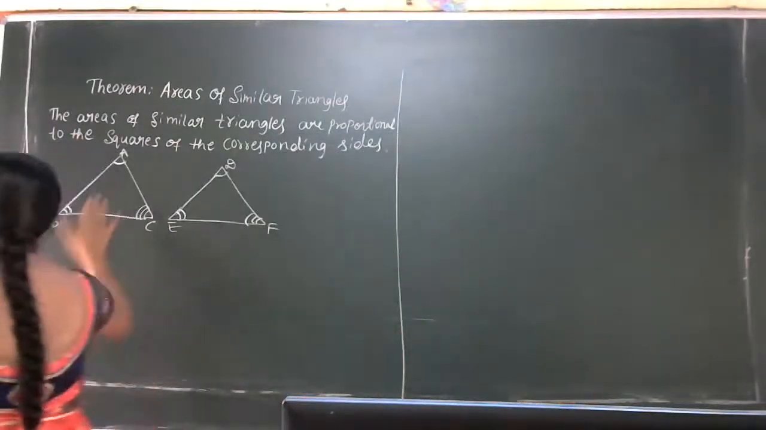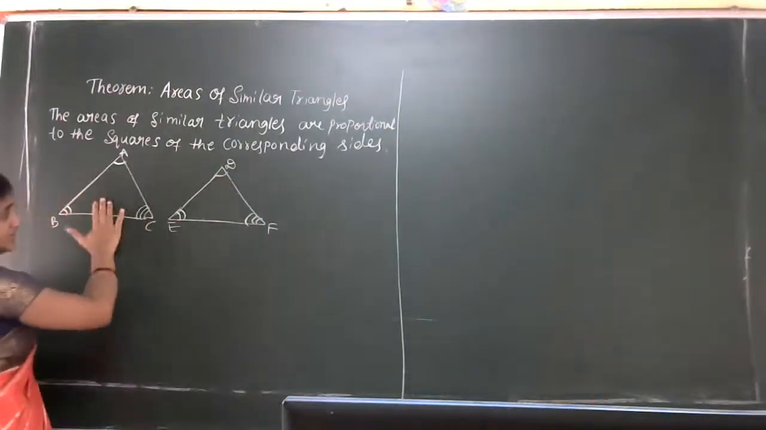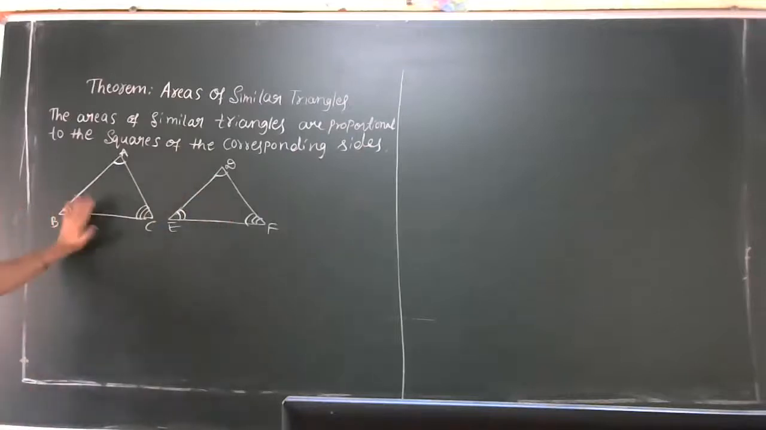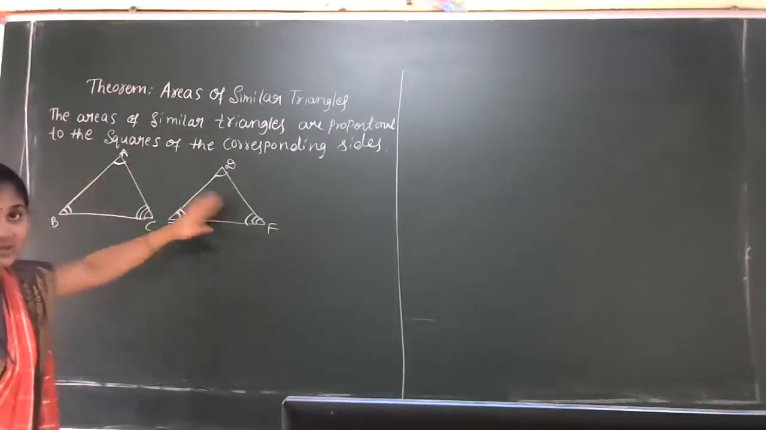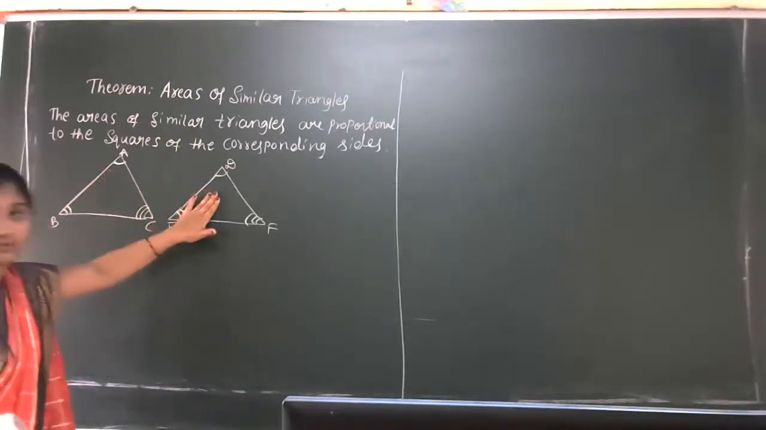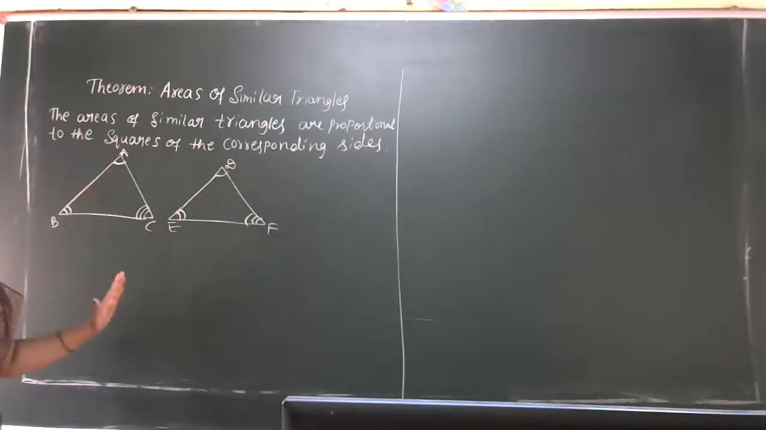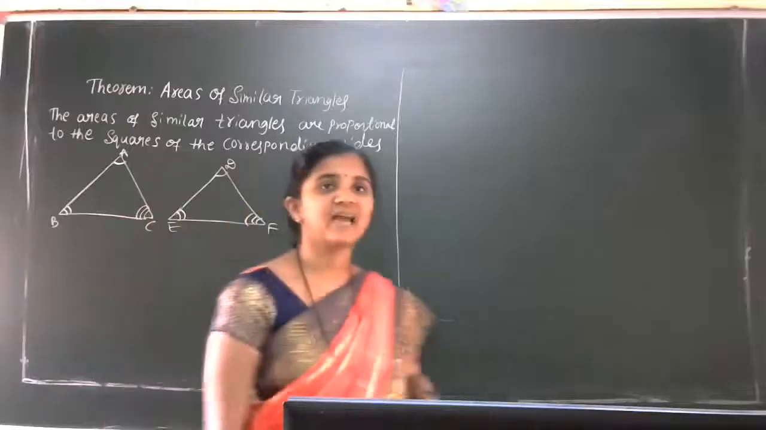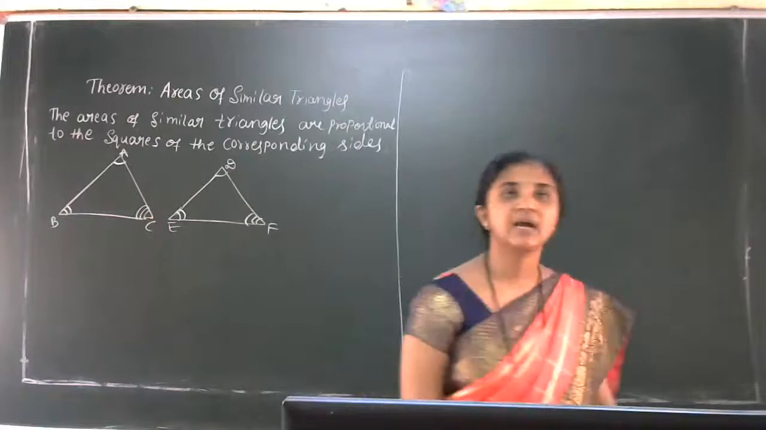The areas of these similar triangles are proportional to the squares of the corresponding sides. So, what is the relationship in the areas of similar triangles? The ratio of the areas of similar triangles is equal to the ratio of the squares of the corresponding sides.